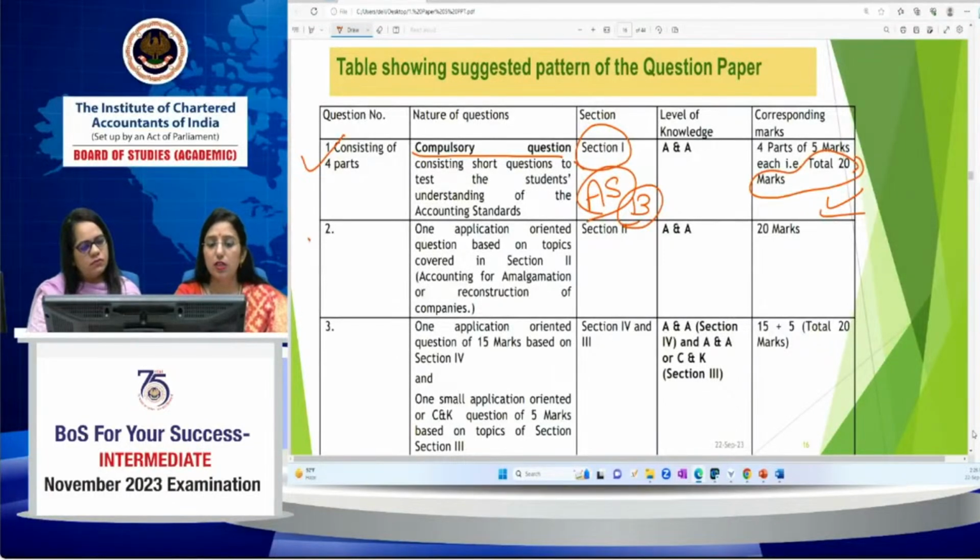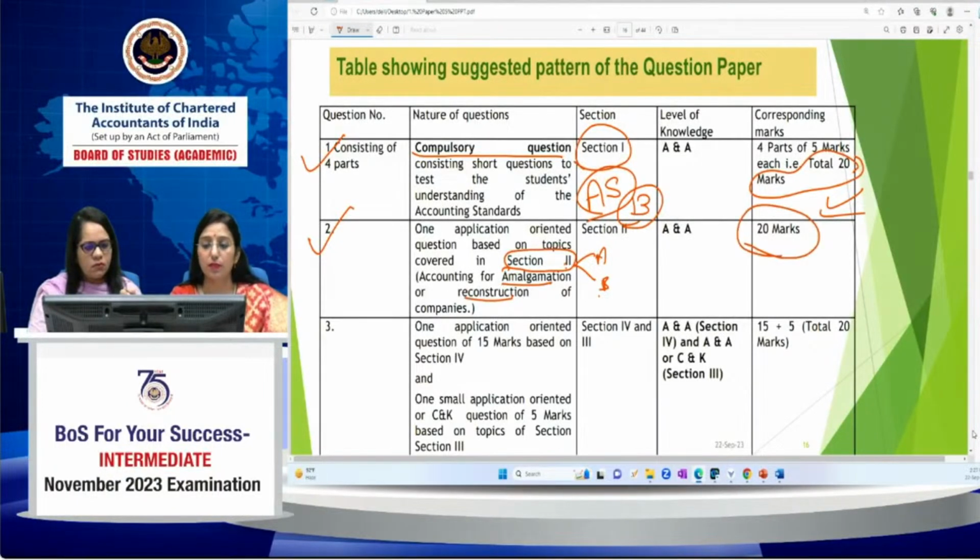Question 2 will be from section 2, which has two parts, section 2A and 2B, related to amalgamation and reconstruction. A 20 marks question can be asked, and it will be only one application-oriented question, from either amalgamation or reconstruction.